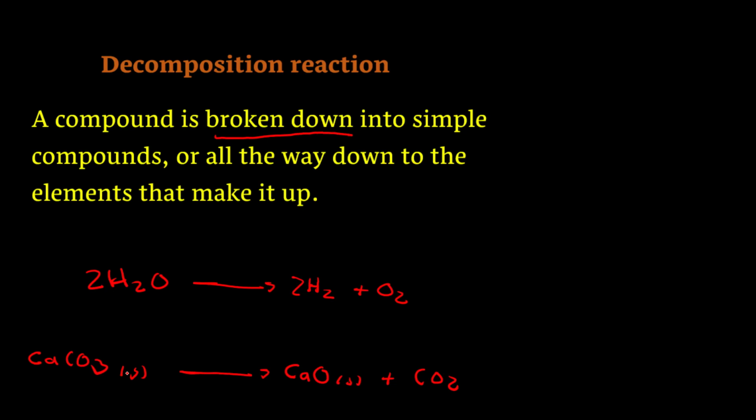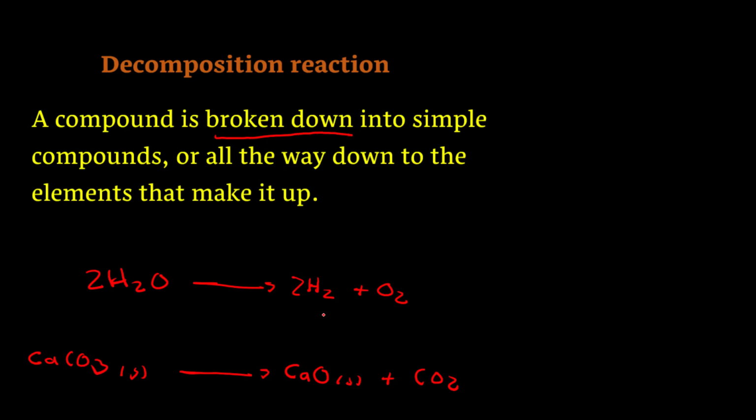The process in which a complex compound breaks down into simple compounds, or a molecule breaks down into the elements that made it up, is called the decomposition process or the decomposition reaction.